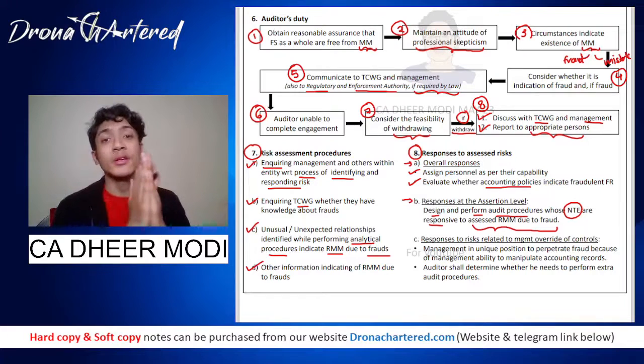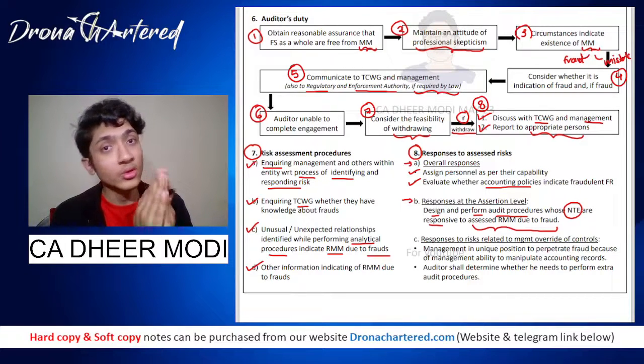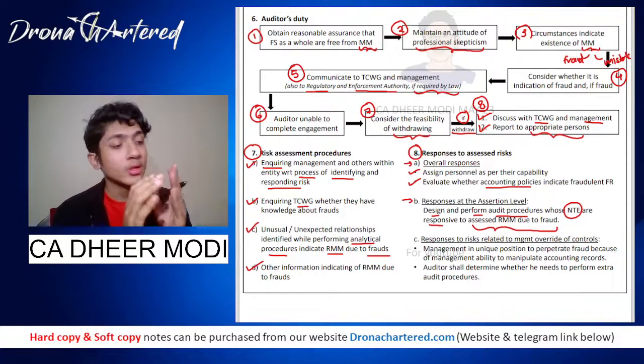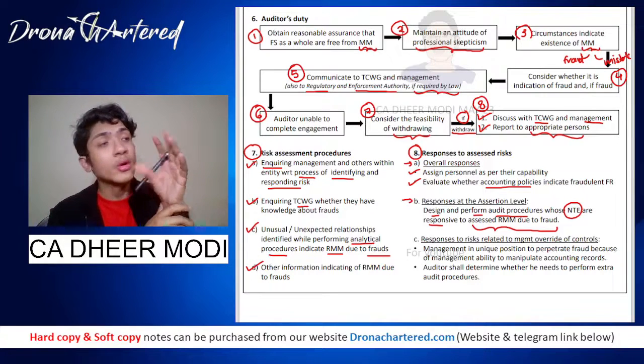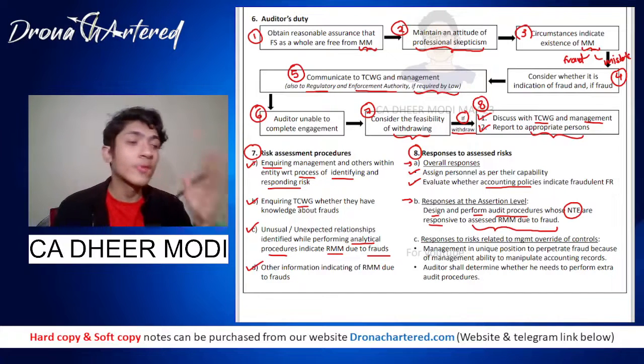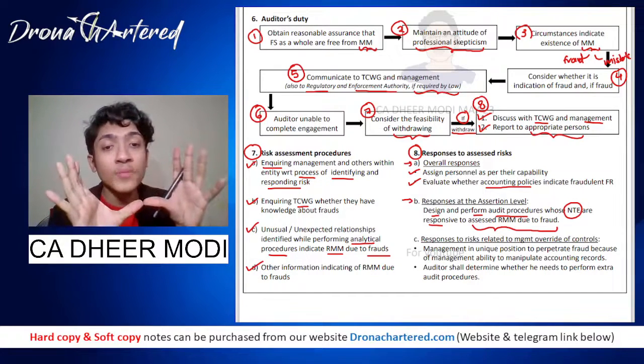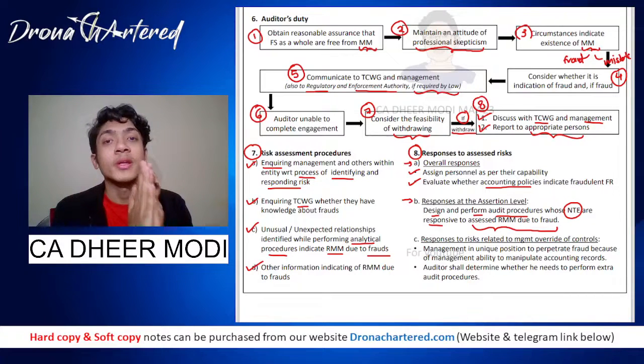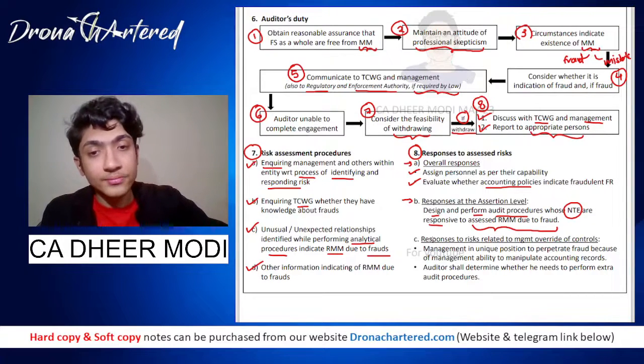So you have first identified what your risk due to fraud is. Once you have identified how much risk you have, you will have to design and perform audit procedures as per your risk of material misstatement due to fraud.